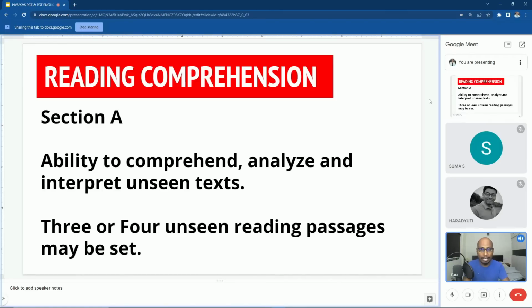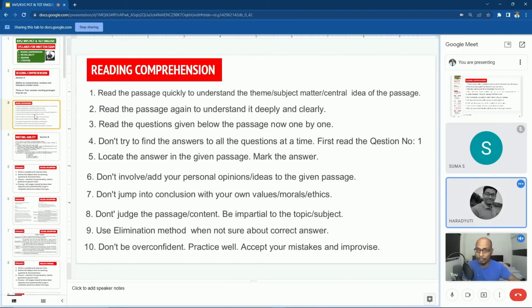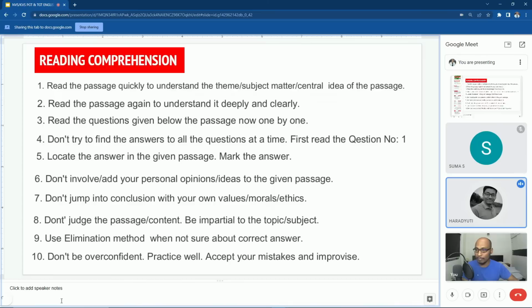Already we completed reading comprehension in the previous class, so I don't want to waste much time on it. So Ghosh, do you have any problem or any questions related to the reading comprehension part? No, sir. In the previous class you discussed reading comprehension. Though I need thorough practice, I even completed the passages that you gave in the exam paper. But I need more and more practice. But I don't have any problem with the reading comprehension passage, sir.